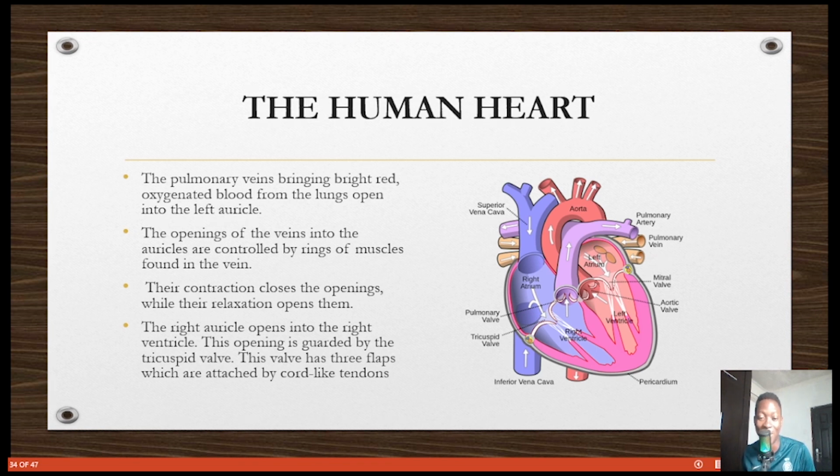Listen to that again if you have to, so that you don't make a mistake. So we said the right auricle opens into the right ventricle. We have said this opening is guarded by the tricuspid valve. Tri means three, cuspid, it has three flaps. So what this does is that it prevents the backflow of blood.